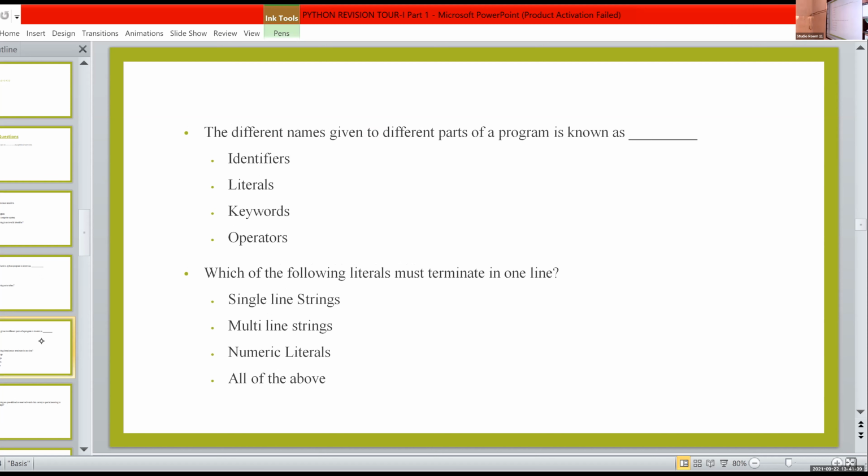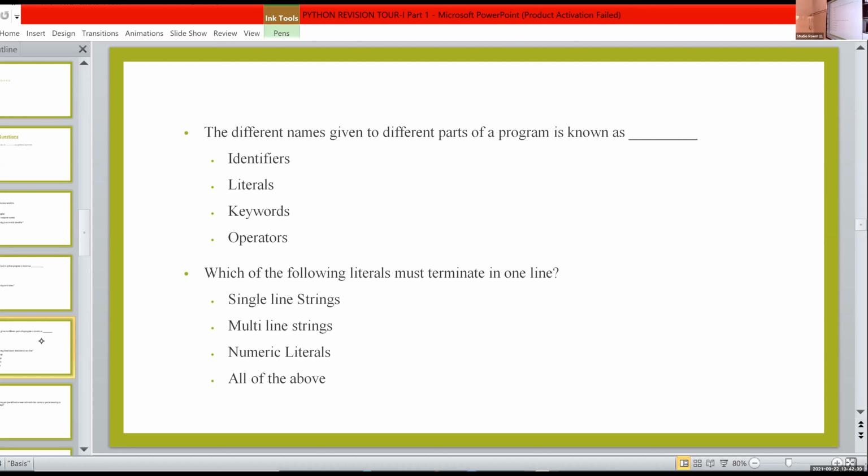The different names given to different parts of a program are known as what? Adul? Identifier. Yes, it is identifiers. Different names given to different parts of a program are known as identifiers.